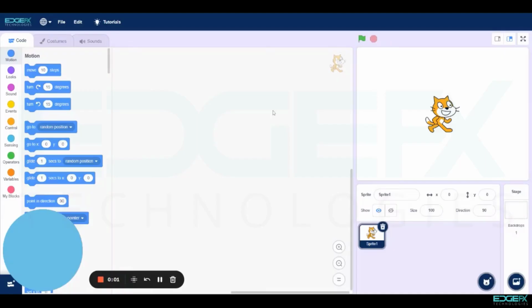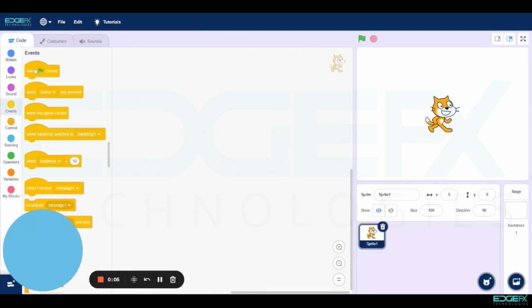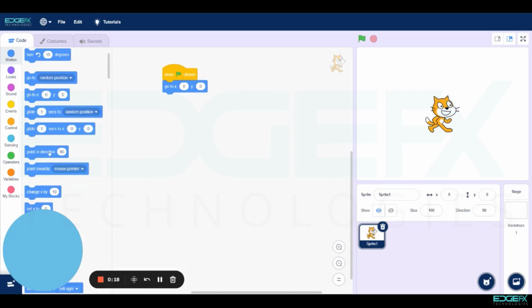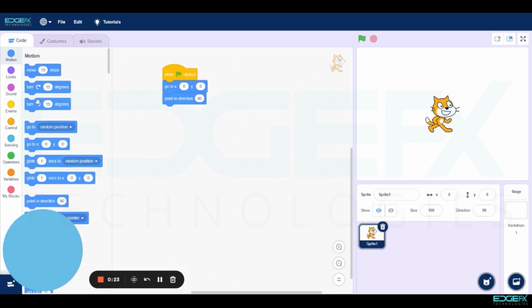For cat sound, first of all, go to Events. Select when flag clicked and hit the screen. Then go to Motion, select go to X is equal to 0, Y is equal to 0. Point in direction. Turn 15 degrees. Place it under sequence.